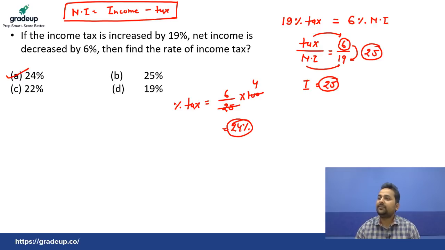Okay, everyone. Always remember, how much the tax value increases, that much net income decreases. And this is the formula, or this is the relation between net income and the tax. Okay, everyone. So the right answer is 24%. Okay, you paid 6 rupees tax at the income of 25 rupees. So the percentage of tax was 24%. Okay, everyone. If you get the concept, comment in the comment box that you got it.